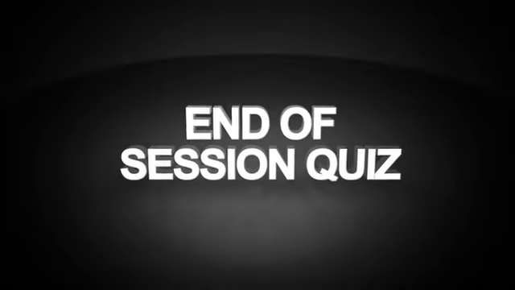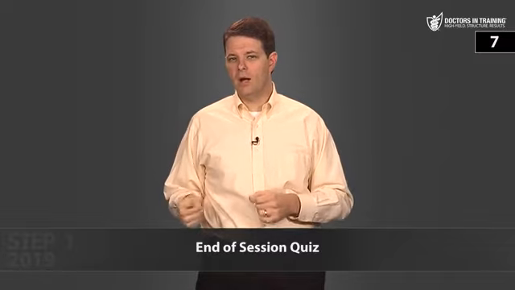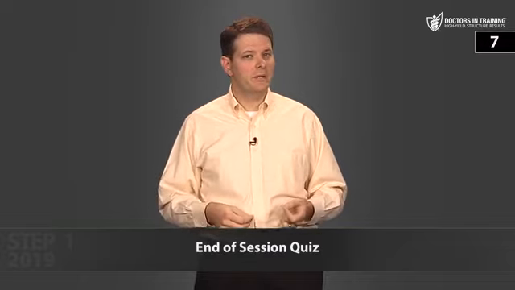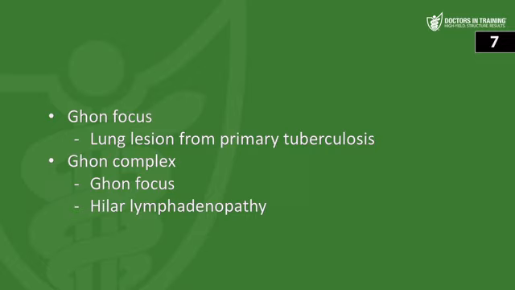And on that note, let's bop on over to the study guide and work through the end of session quiz. First question, what's the distinction between a Ghon complex and a Ghon focus? And are these seen in primary TB or reactivation TB? So a Ghon focus is a lung lesion from primary TB infection, and then a Ghon complex is where you have a primary TB lung lesion plus hilar lymphadenopathy. So you can have a Ghon focus by itself, but if you have a Ghon focus plus lymphadenopathy, that's called a Ghon complex. And again, both of these are seen with primary tuberculosis.